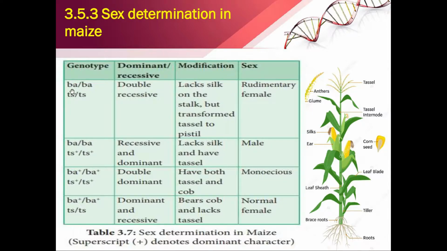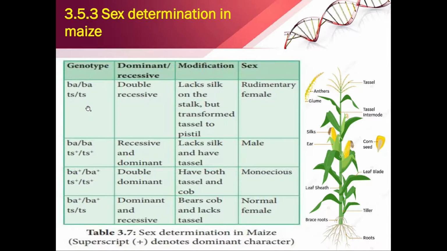Genotypes are here. Every gene will have two alleles. Two alleles of the barren plant BA as well as tassel TS. Both of them are present in the recessive condition. So double recessive. How is the morphology? It will lack the silk on the stalk. Silk means it is a female inflorescence, but the tassel will be transformed to pistil. So rudimentary female. The sex of the plant is said to be rudimentary female if this plant has this kind of gene configuration.